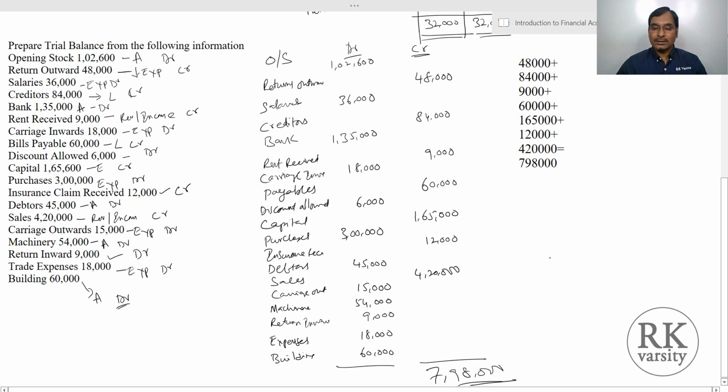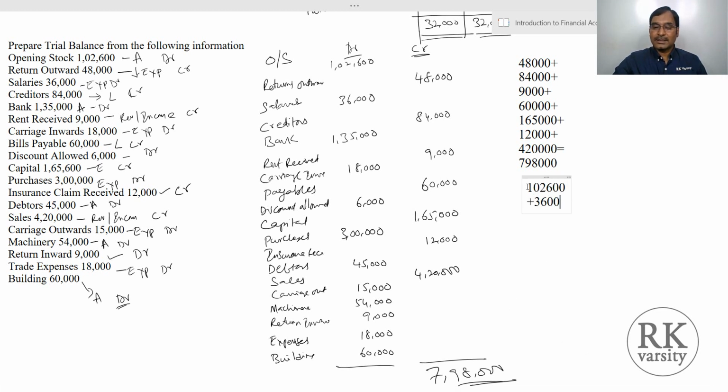Now we look at the debit side values. So this is 1,02,600 plus 36,000 plus 1,35,000 plus 18,000 plus 6,000 plus 3 lakhs plus 45,000 plus 15,000 plus 54,000, then plus 9,000 plus 18,000 plus 60,000.